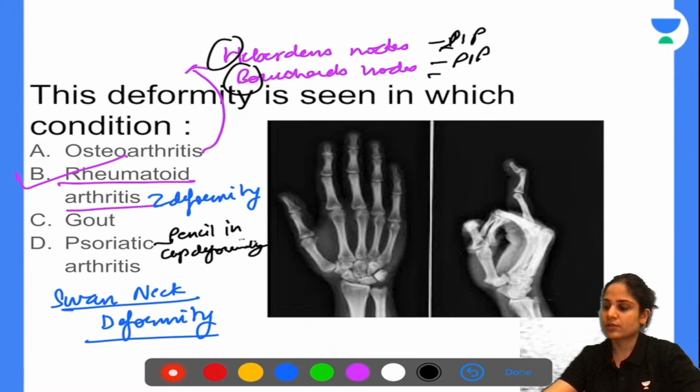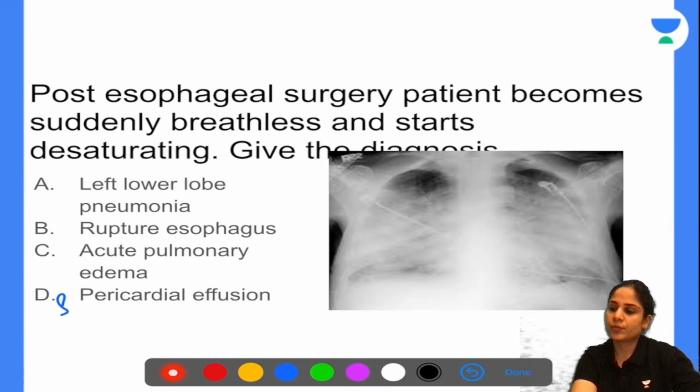Okay, next question. Post esophageal surgery, patient becomes suddenly breathless and starts desaturating. Give the diagnosis in this case. Left lower lobe pneumonia, rupture of the esophagus, acute pulmonary edema or pericardial effusion.